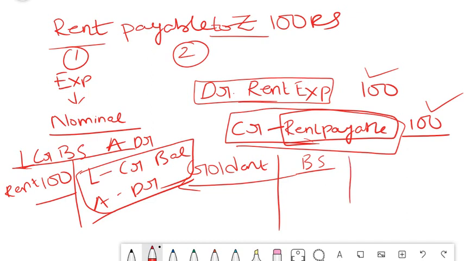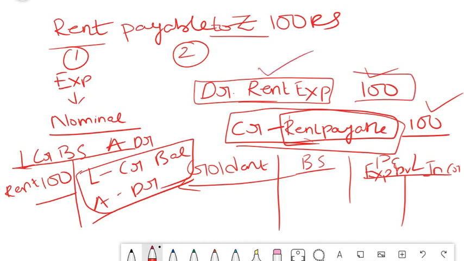And then you have the profit and loss rule. In the profit and loss rule, what you need to keep in mind is that all expenses will have debit balances and all income will have credit balances. This is the simple logic. So is rent an expense or an income for you? It is obviously an expense because you have to pay someone. It goes out of your pocket, so it becomes an expense to you. Expense is a debit balance. So that is also one logic. You debit rent and you credit rent payable.